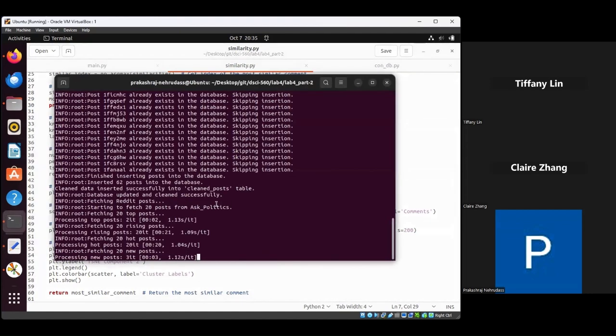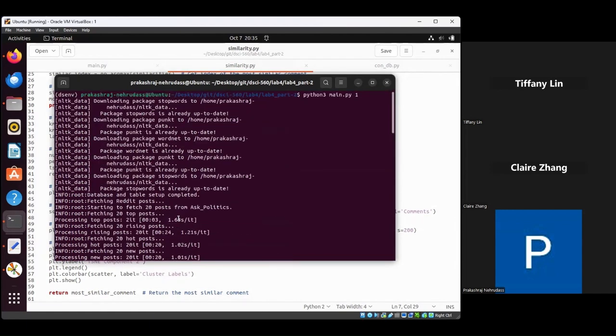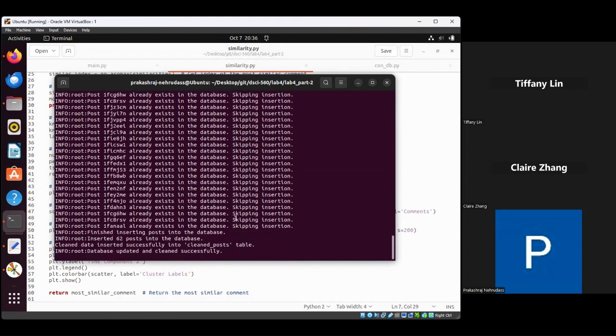Yeah, see, after 1 minute, it started running again. And it will start running from the beginning again. It will search the 4 subdomains on Reddit, and it will insert and update the database.